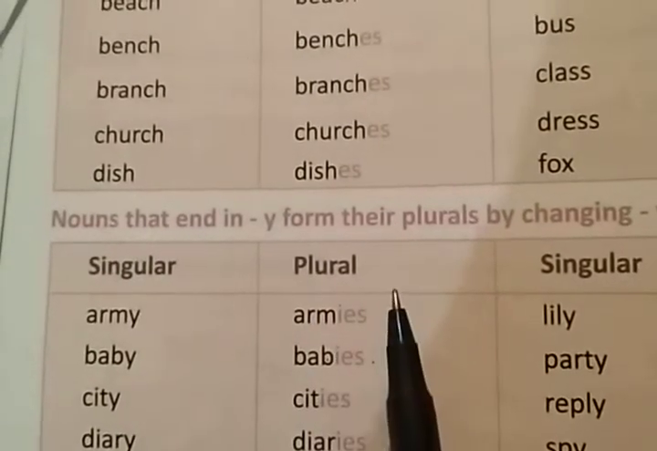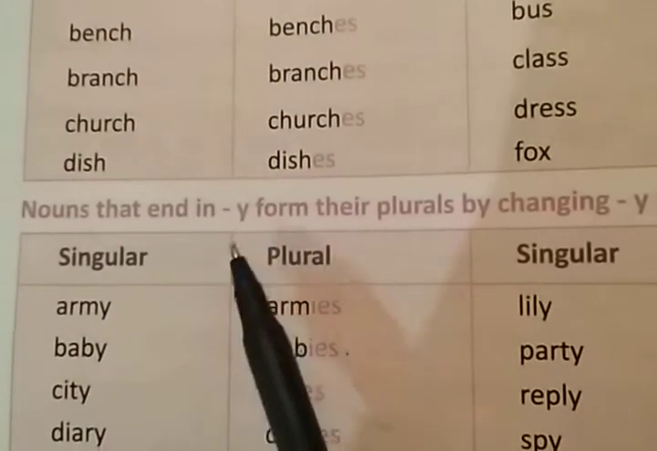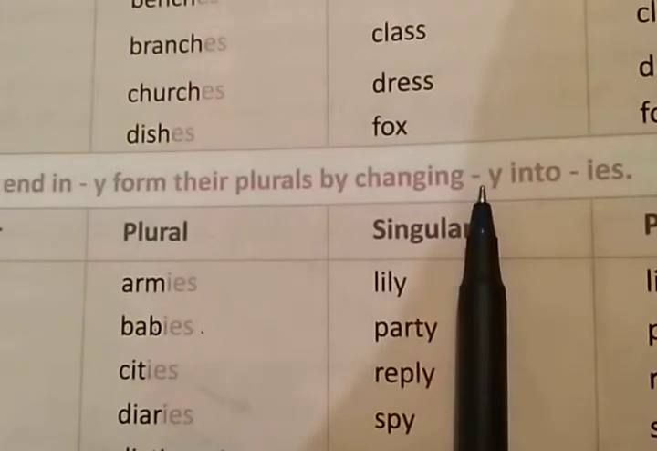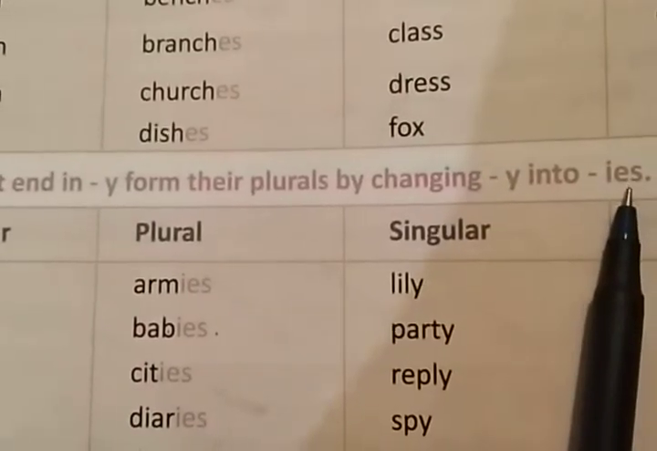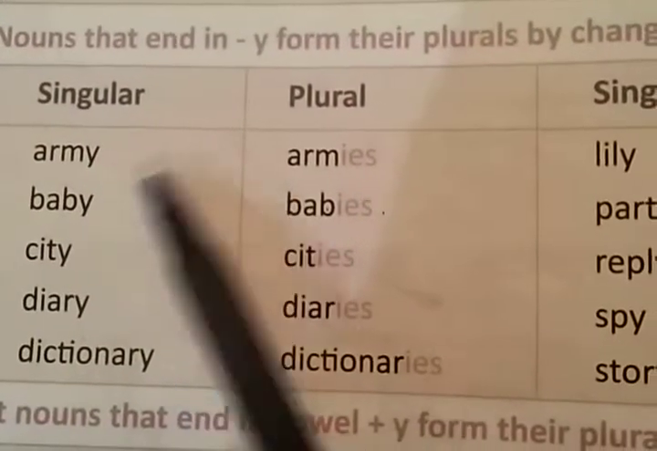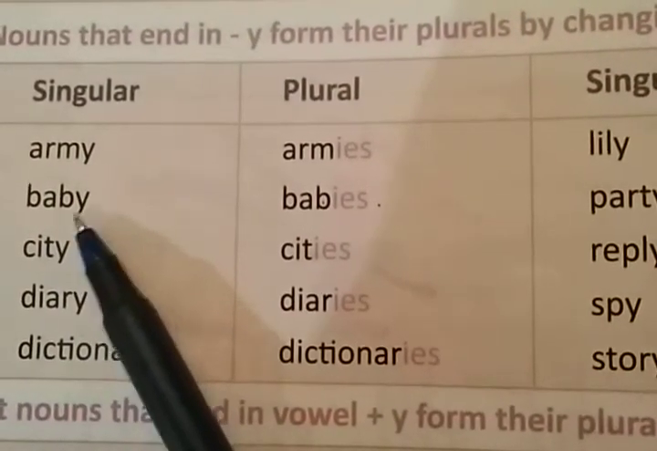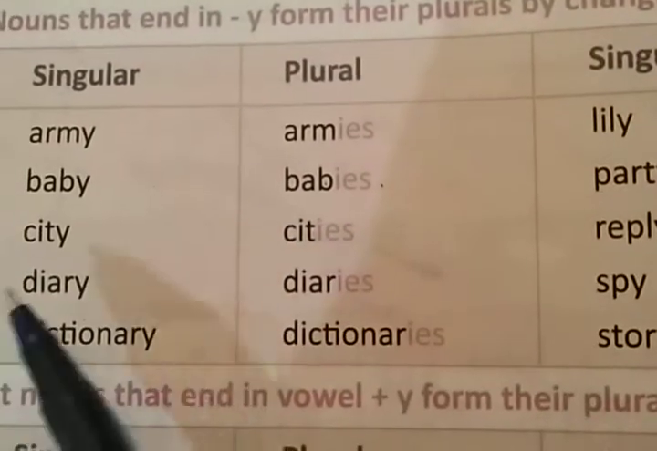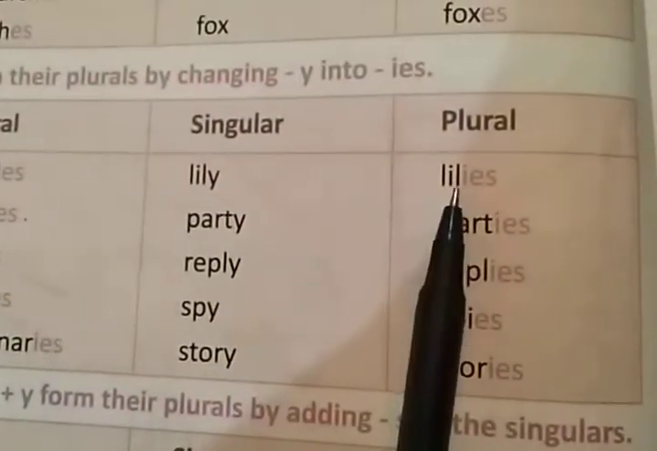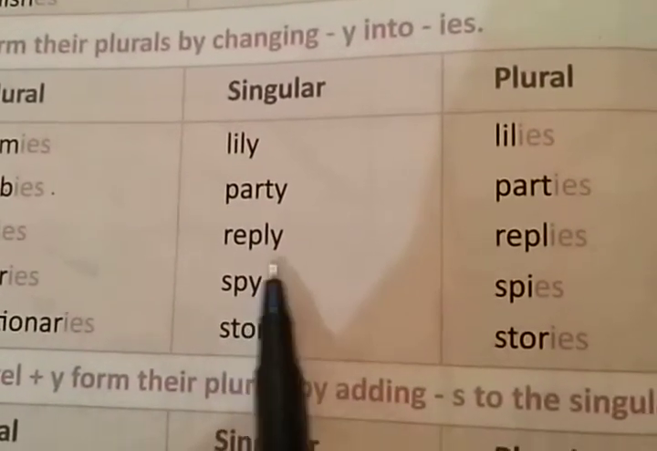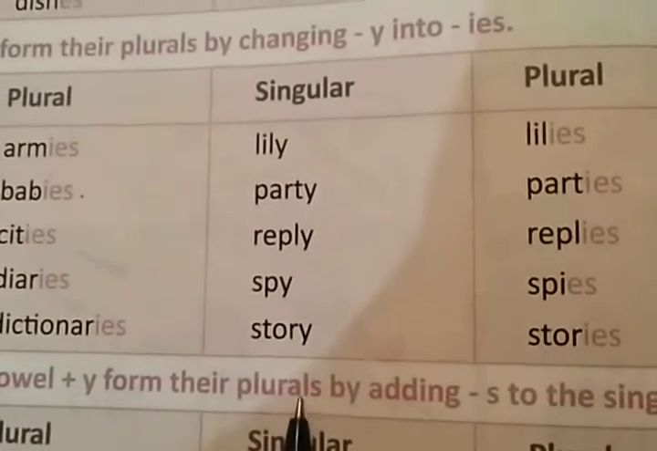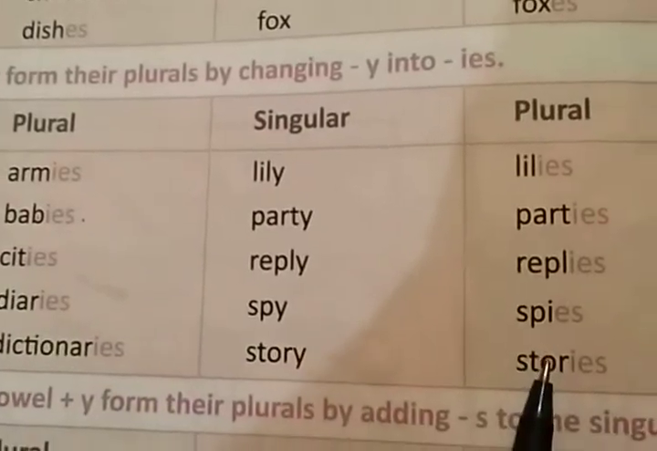Now let's move forward. The third type is nouns that end in y, which form their plural by changing y into ies. So you are changing y to ies. Now see the examples. Army, armies, y is converting to ies. Baby, babies, here also y is converting to ies. City, cities. Diary, diaries. Dictionary, dictionaries. Lily, lilies. Party, parties. Reply, replies. Spy, spies. Story, stories. Right? So here y is converting. You are simply changing y to ies.